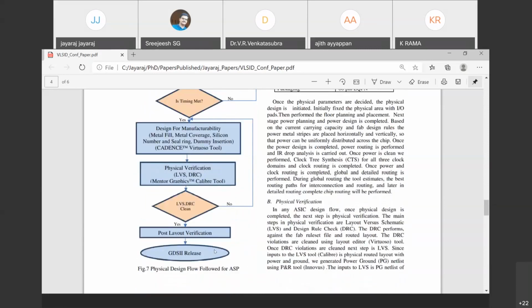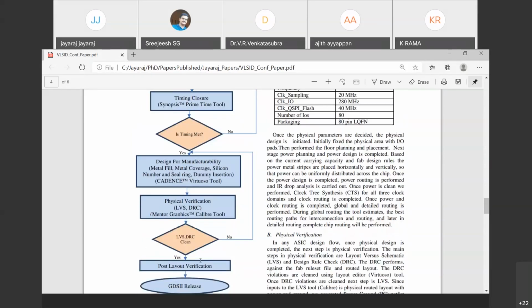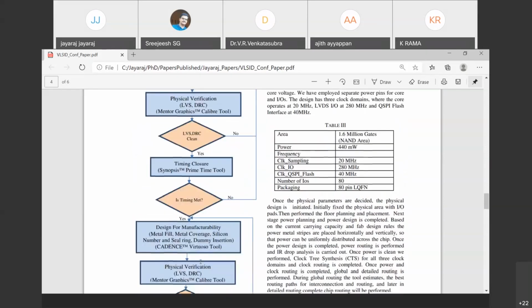Then post layout verification. Once the layout is ready, we can generate the post layout netlist and do our testbench verification and finally release the GDS. That is the backend flow. So basically timing closure is very important. We have to do timing, otherwise when the chip finally comes, we may end up in trouble getting the frequency of operation.